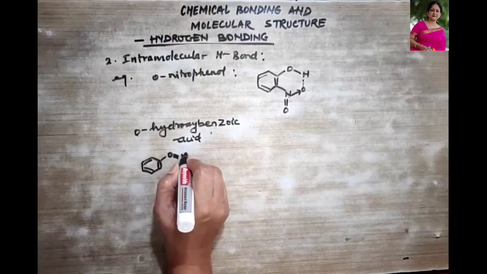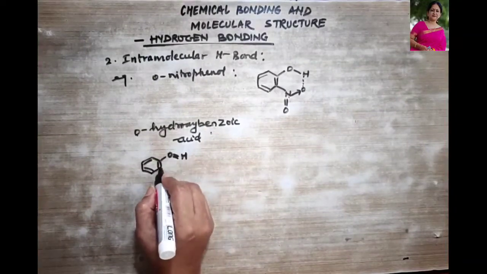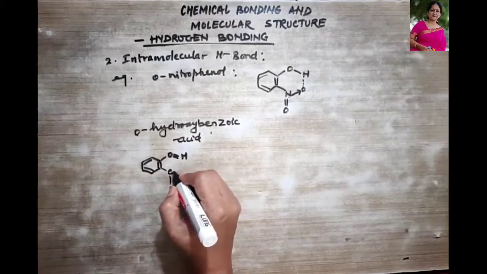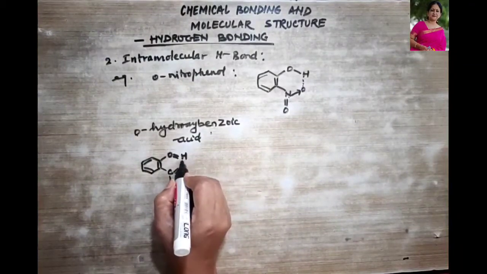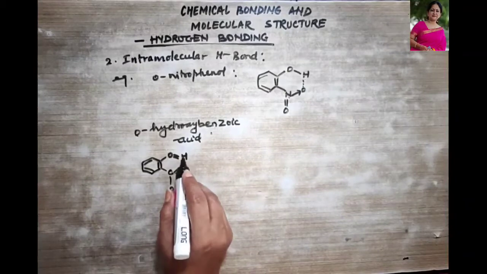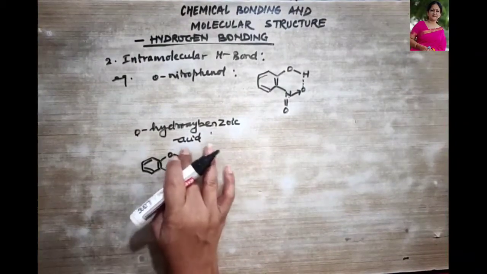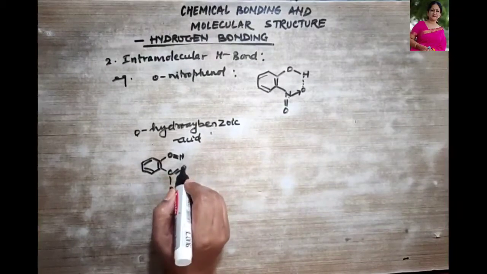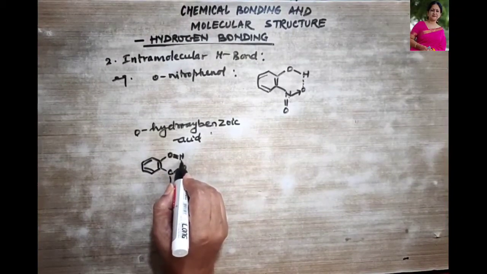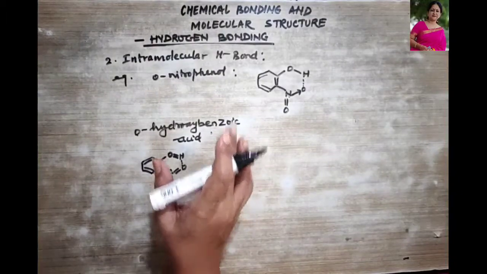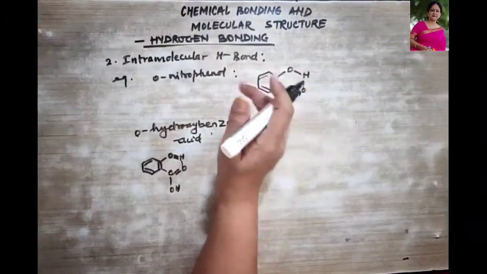C double bond O, H, O, and there is a hydrogen bond here. And there is a hydrogen bond, you can see over here. So these were some of the examples of intramolecular hydrogen bonding.